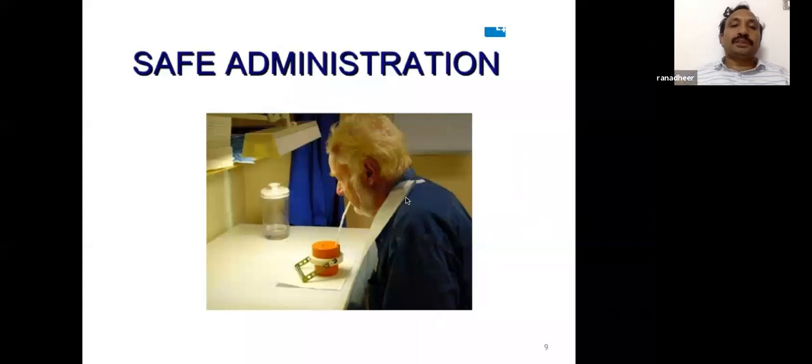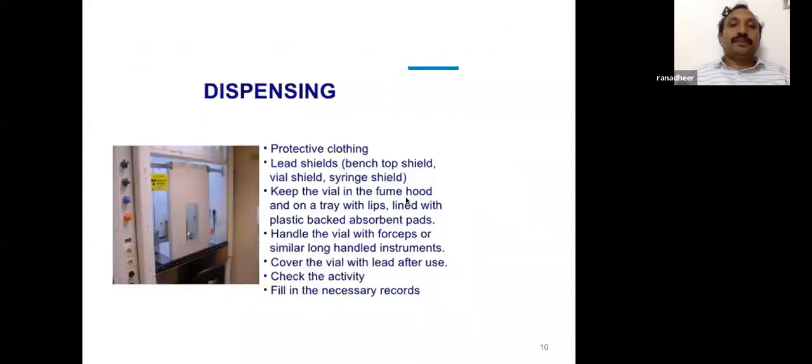Safe administration. The patient should be administered safely so that there is no radioactive iodine spillage, because iodine vaporizes. It is a harm for the technician, doctor, and other people. So we should see that there will not be any spillage of iodine. That is the most important thing. And now you have capsules for dispensing. You should have protective clothing, lead shields, and a cube. Keep the vial in the fume hood.